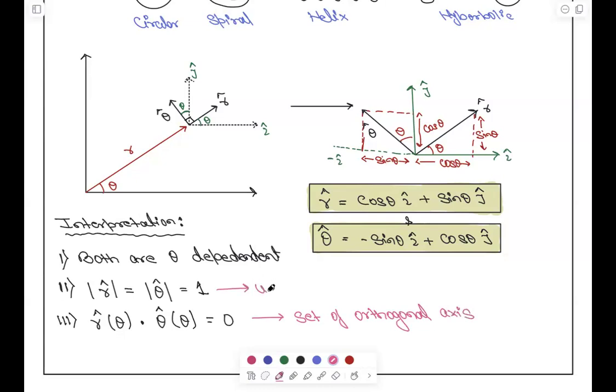One means that they are unit vectors. Right? So when two vectors are unit vectors and form a set of orthogonal axes, that means they can be used in a coordinate system, and that we are using in a plane coordinate system. Yes, Ayush?